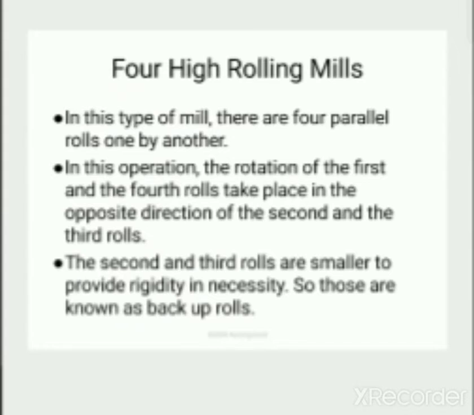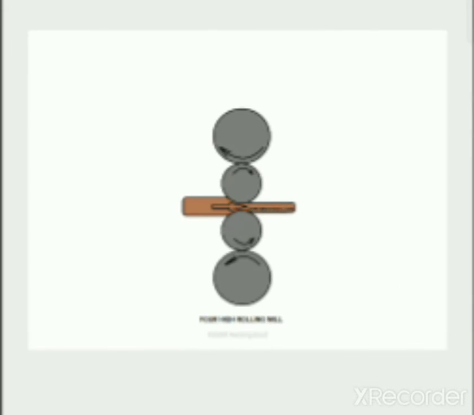Second and third are the backup rolls. The main rollers are supported by the backup rollers, and between the two main rollers the material is passed and the thickness gets reduced.